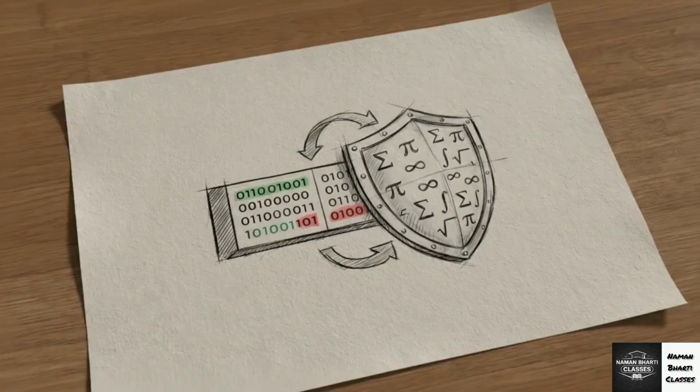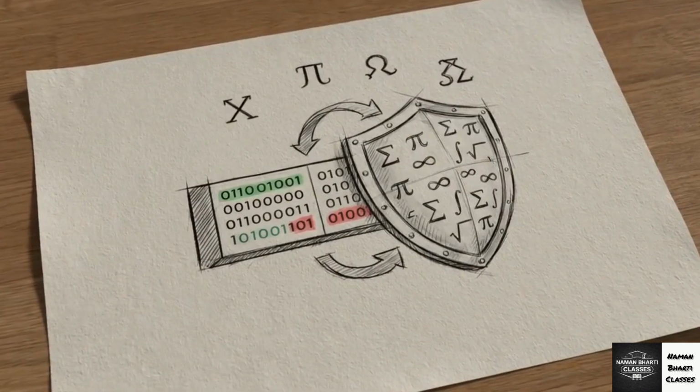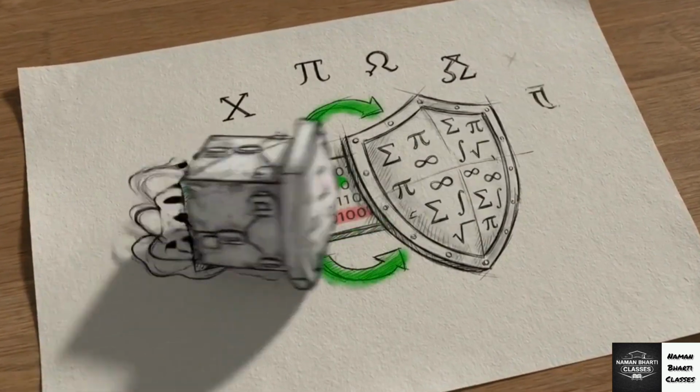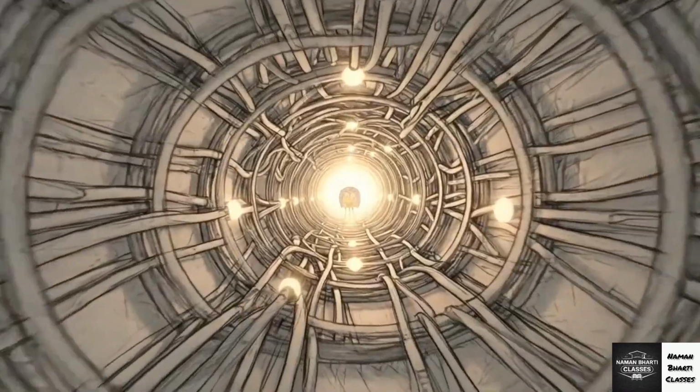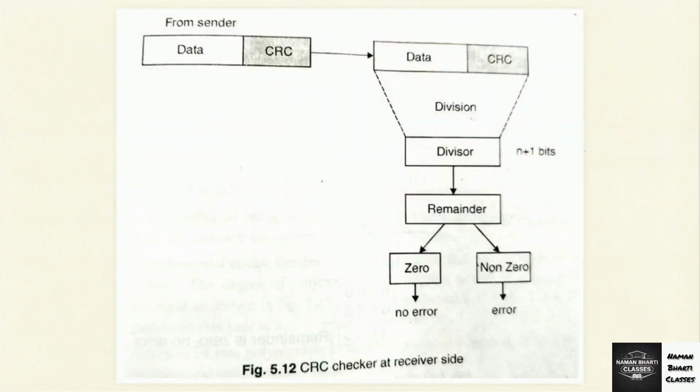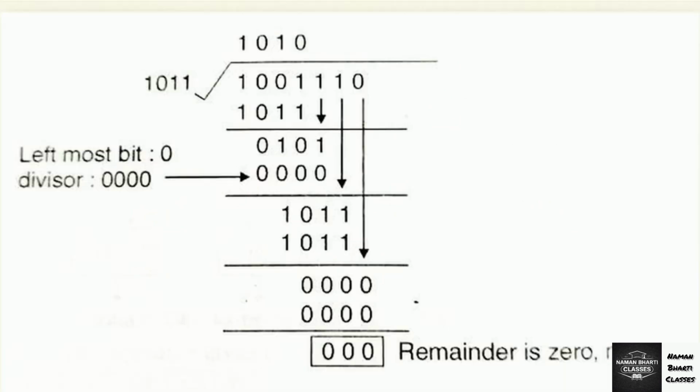The sender has bound the data payload to a specific mathematical polynomial. The frame is now verifiable and ready for the physical wire. This chart shows the receiver capturing the incoming frame, which now contains both the original data and the newly generated CRC. As shown, the receiver takes the entire incoming frame, data and CRC together, and runs the exact same binary division using the predetermined divisor.